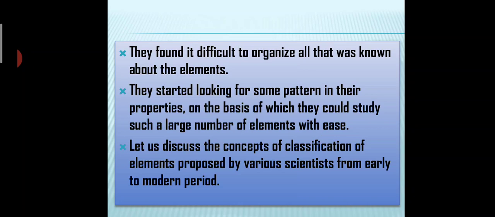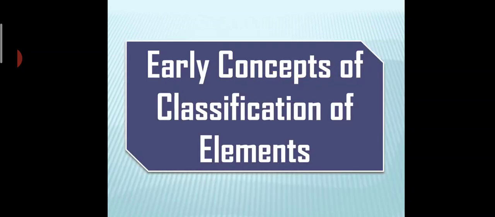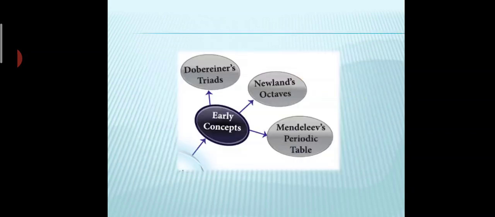What were the concepts followed by the scientists in the early days to organize these elements in a table? We have three concepts. These first three concepts come under the early concept of classification, meaning the classifications followed in the olden days. First was Dobereiner's triads, then Newland's octaves, and Mendeleev's periodic table.